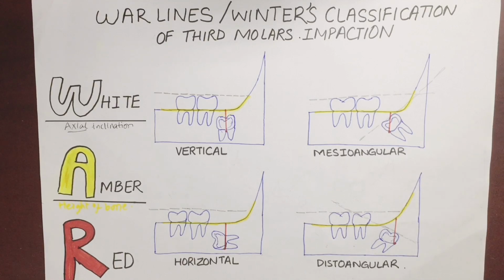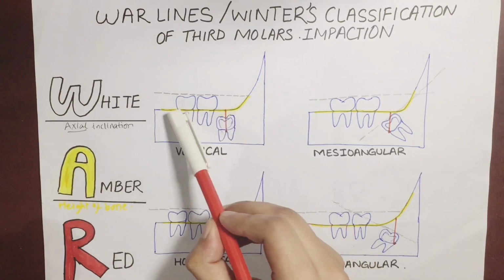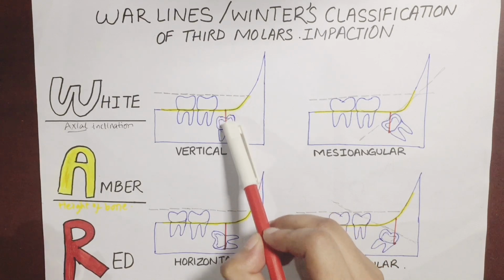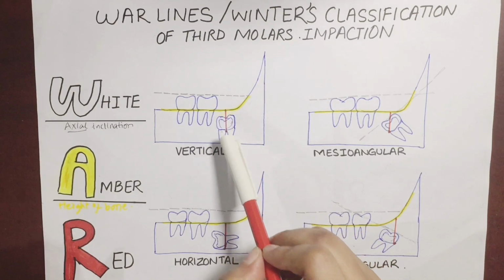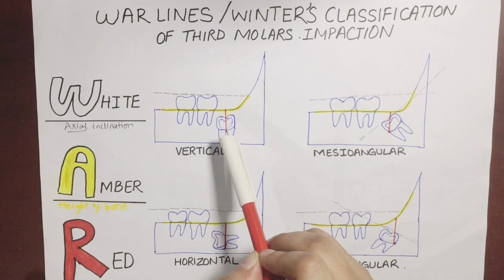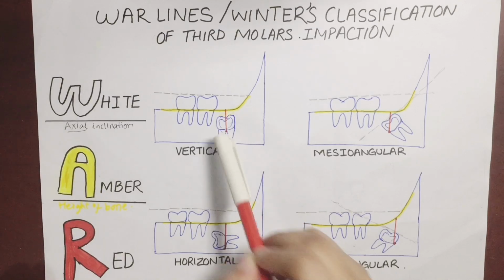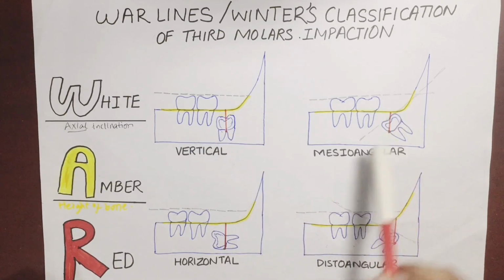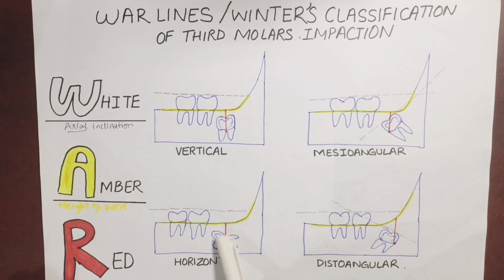Red line. The red line is a line that is drawn perpendicular from the amber line. This is the amber line, and the red line is drawn perpendicular from it, extending to the point of application of the elevator on an impacted tooth. Like in this case, and in this case, or in this case.